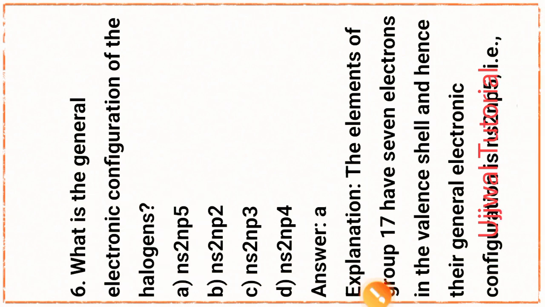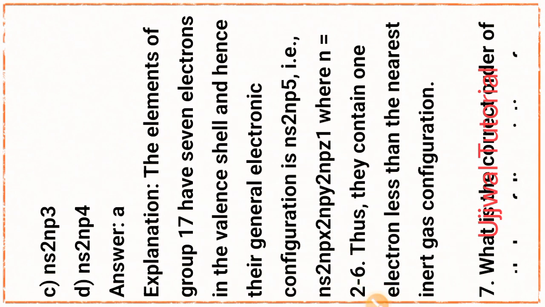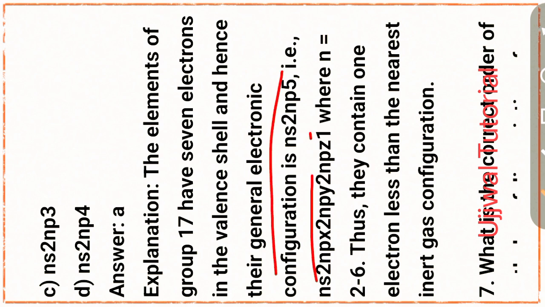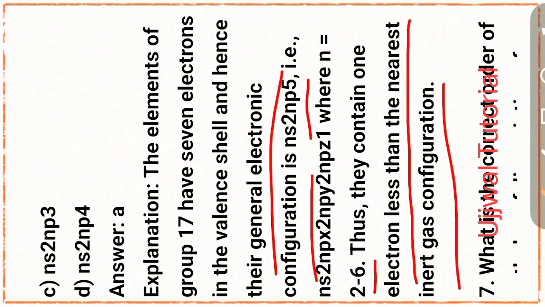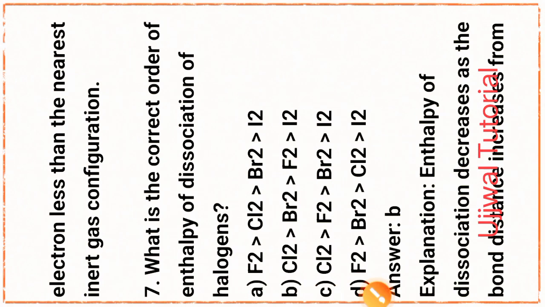To explain this part, the elements of group 17 have 7 electrons in the valence shell, and hence their general electronic configuration is ns2np5, that is ns2 npx2 npy2 npz1, where n equals 2 to 6. Thus, they contain 1 electron less than the nearest inert gas configuration. Okay, next question number 7.